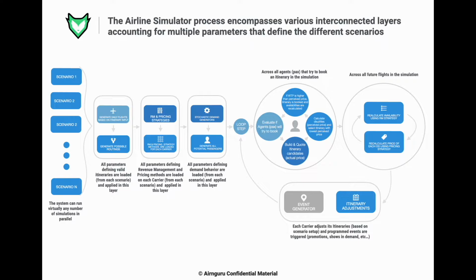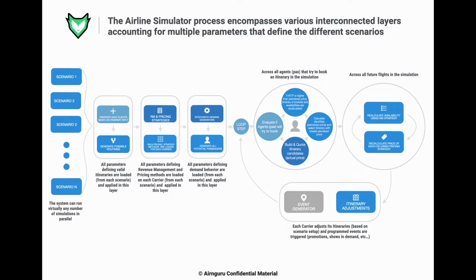The step function of our model is daily. This means that each day a set of passengers will try to fly to a destination within the model network, and each passenger will have their own preferences and their own willingness to pay. Based on each passenger's preferences and characteristics, each passenger will have an ideal itinerary.